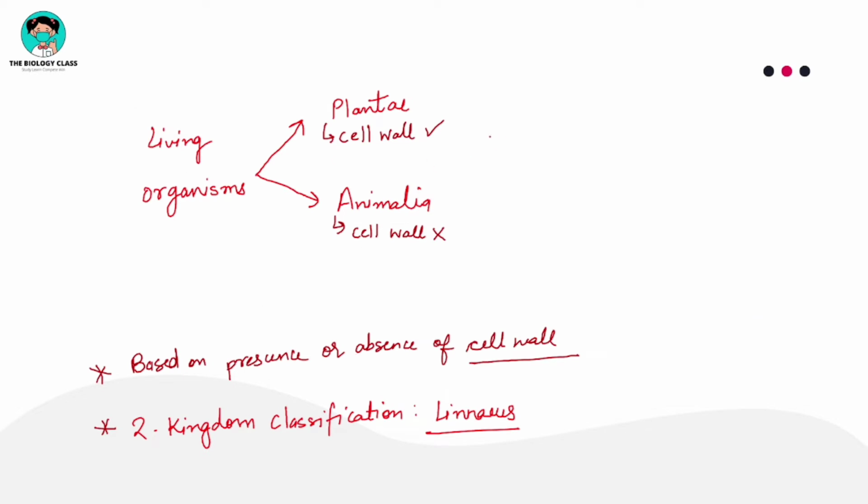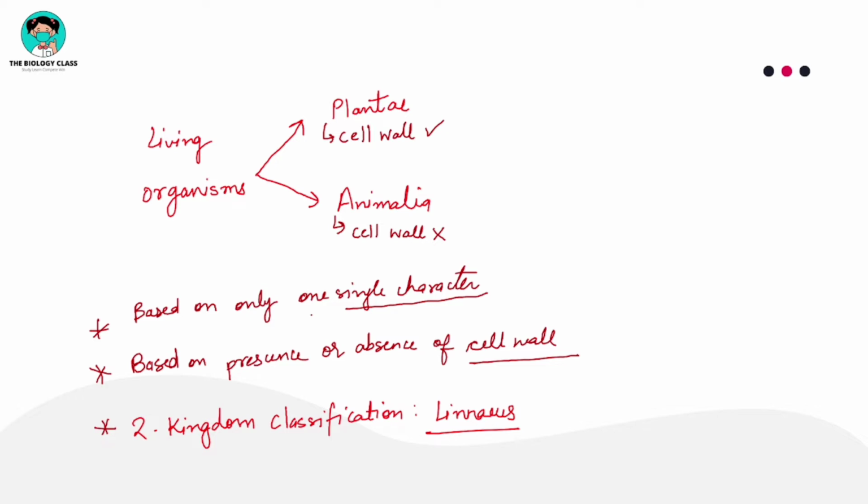Now, the first demerit is that it was based on only one single character. Just think, if you want to classify something, and you observe many characters of that particular thing, then it will be a more appropriate classification system.